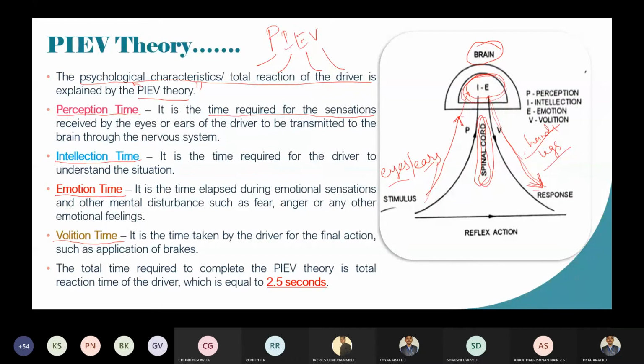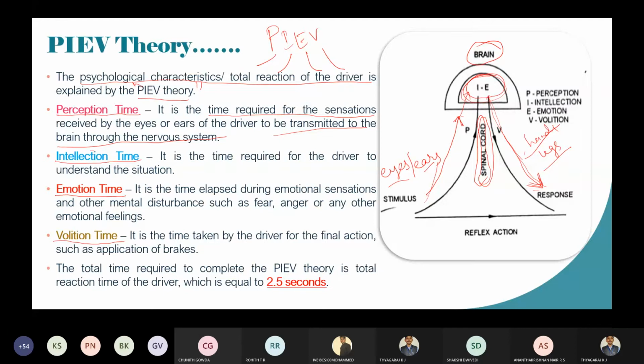To sense the object means to see the object, which will be transmitted to the brain through the nervous system. Perception time means it is the time required for the sensation received by the eyes or ears of the driver to be transmitted to the brain through the nervous system or spinal cord.